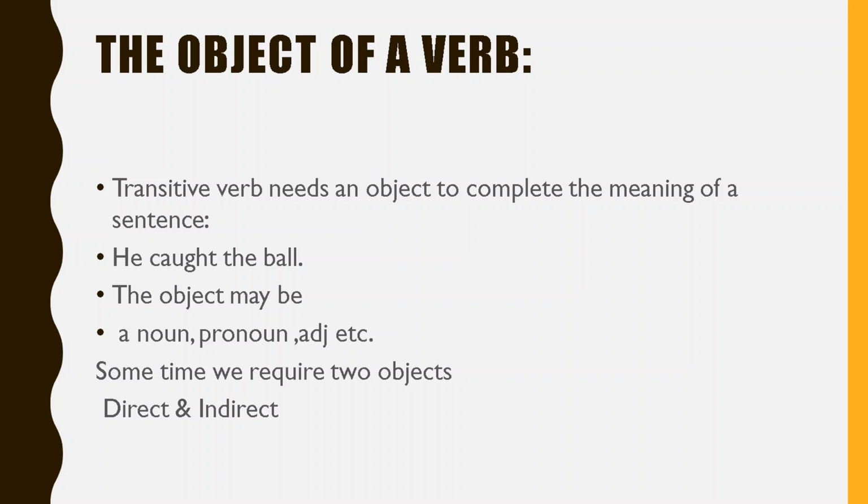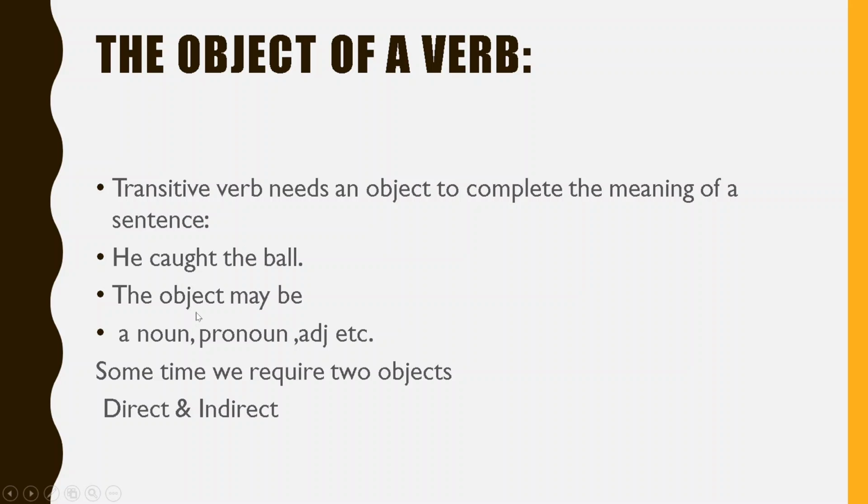He caught the bird. So here, caught is the action word. So he caught what? He caught the ball. When I say he caught the ball, that means he caught the ball. If I say only "he caught", it means he caught, but what? He caught the ball. That means this is transitive, because the transitive verb caught depends on this object, the ball, to make the meaning of the sentence. Okay.